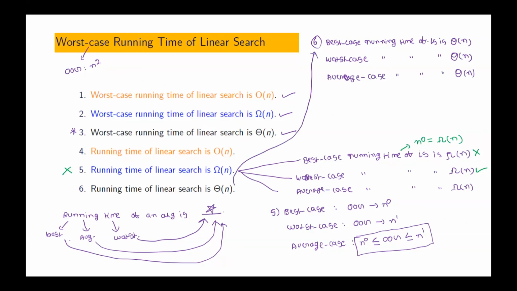Now, best case running time of linear search is theta of n. Is this statement true or false? It's false, sir. We know that in the best case, the order of growth is n power 0. Are we saying n power 0 is theta of n? No, this is not correct. Hence, it is false. Worst case running time of linear search is theta of n.